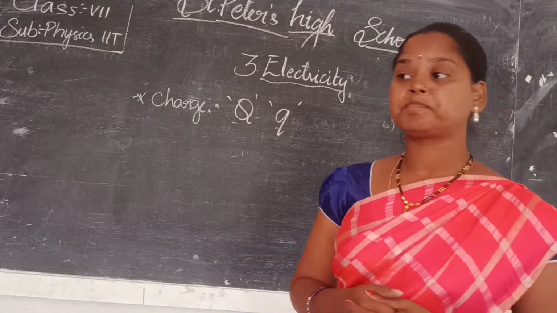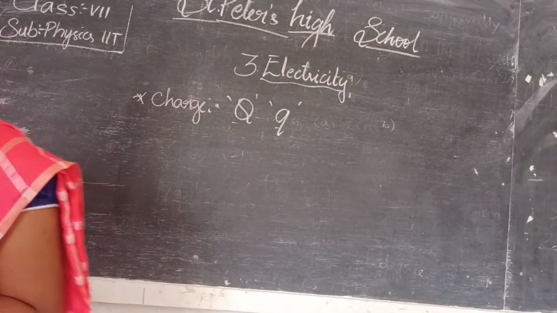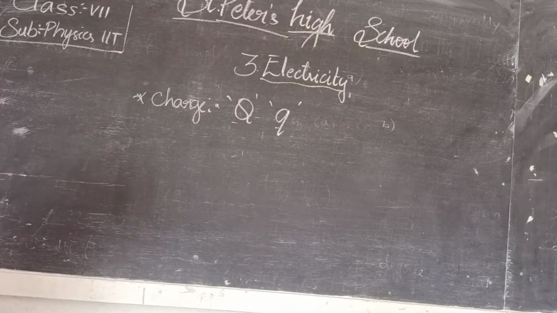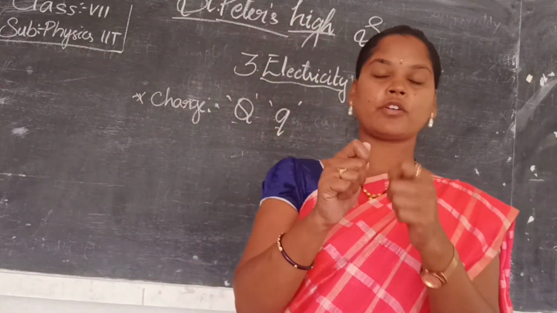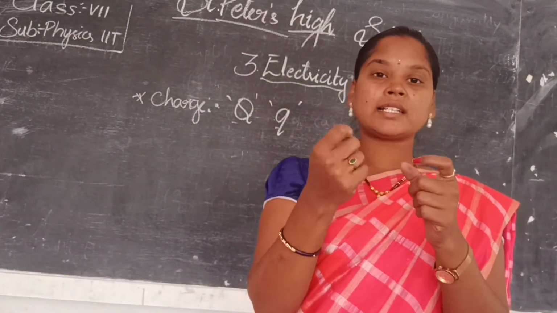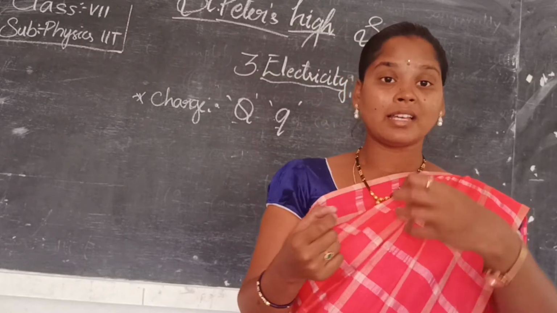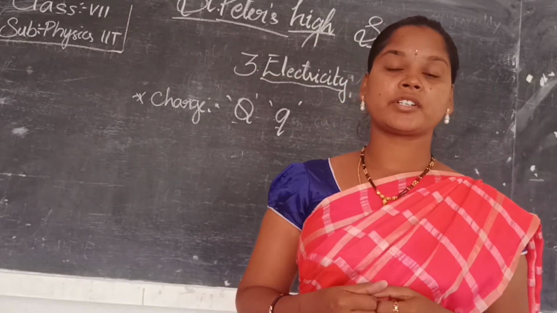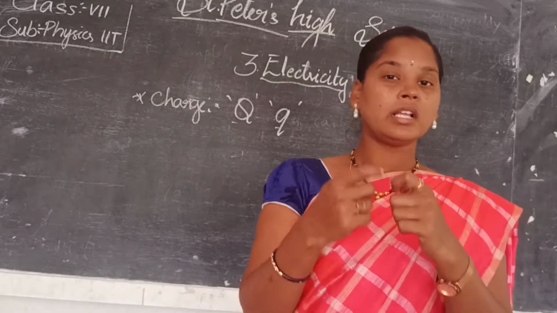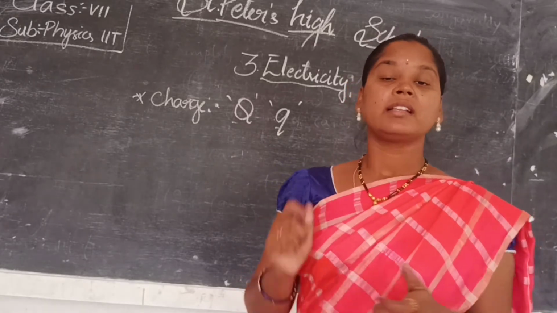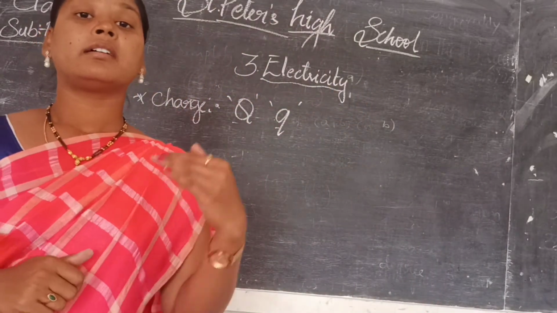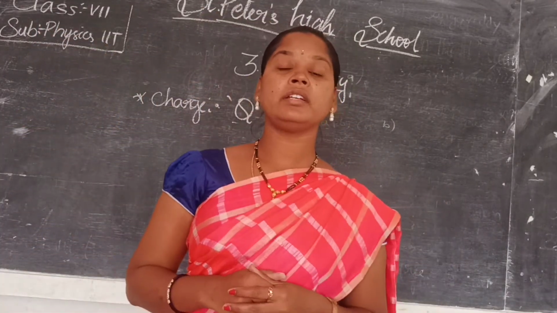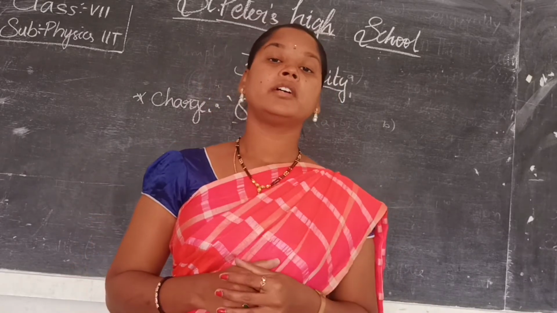In the same way, if you rub two stones or two bodies over each other, or take two copper wires and touch them, we will get some sparks. Yes or not? That charge is coming because of the friction heat. One wire is touching the other wire, we get some sparks or light. That is due to the charge there. That is called frictional electrification, electrification due to friction.